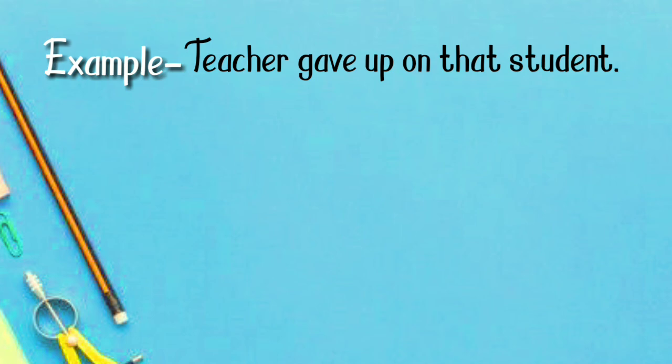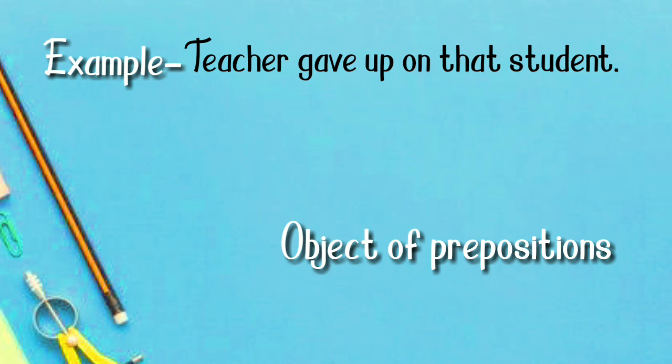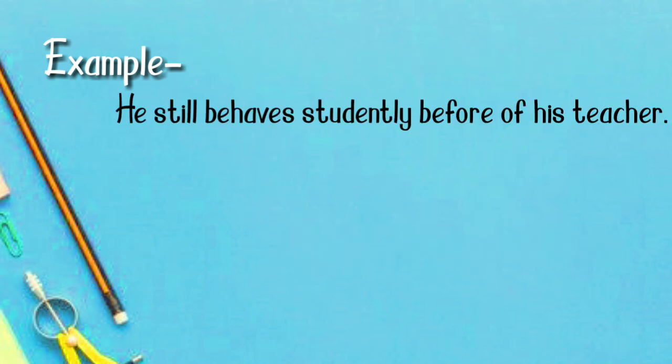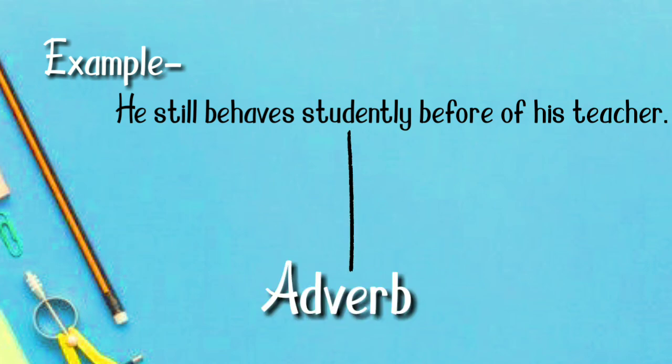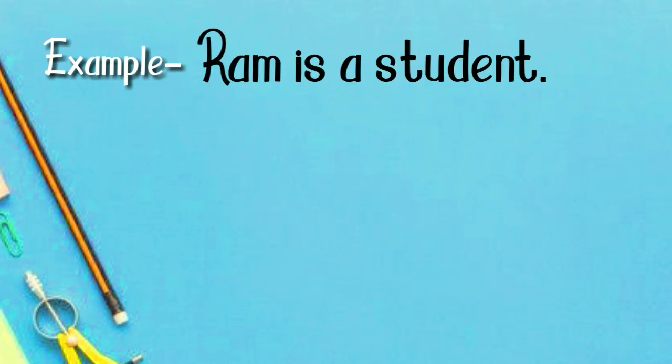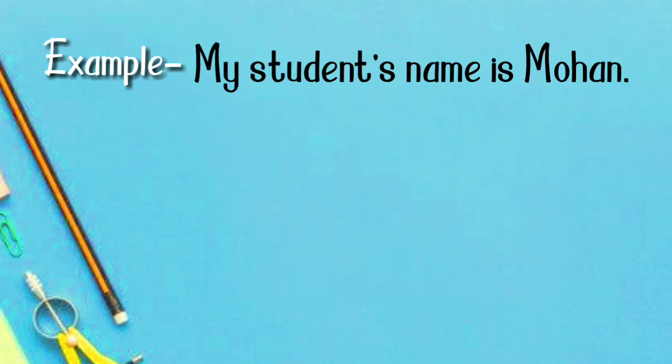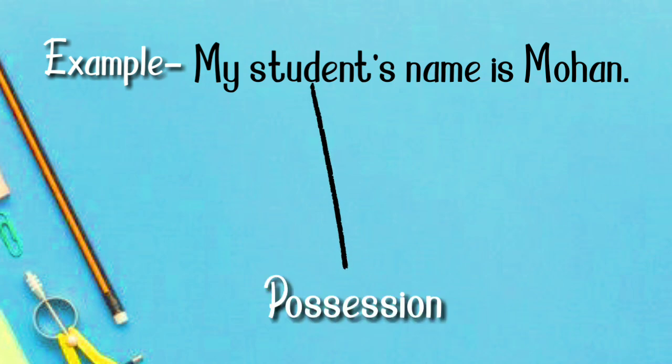Teacher gave up on that student. In this sentence, student is an object of preposition. He still behaved studently in front of his teacher. Here, studently is an adverb. Ram is a student. Here, student is an adjective. My student's name is Mohan. Here, student's is a possession. As we can see in these examples, a student can be shown in different parts of speech. We can use a single word in different ways in every sentence.